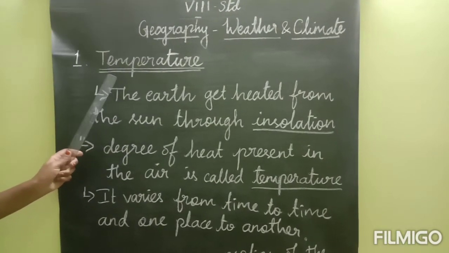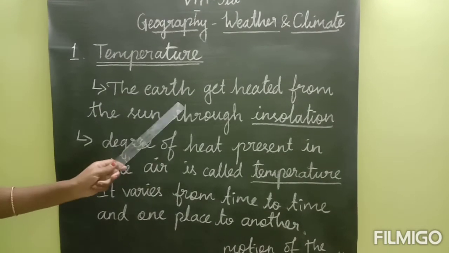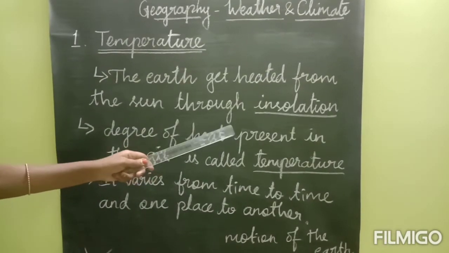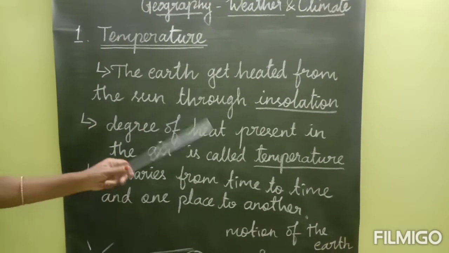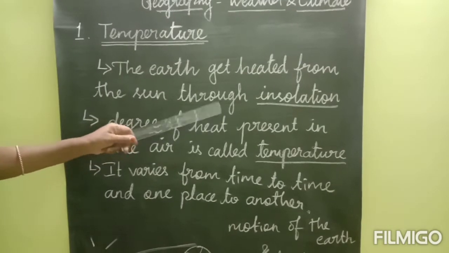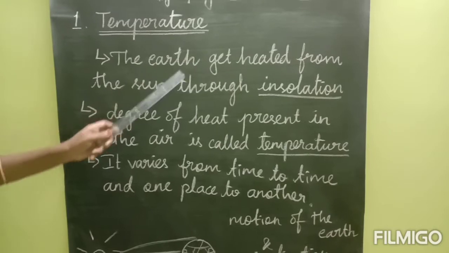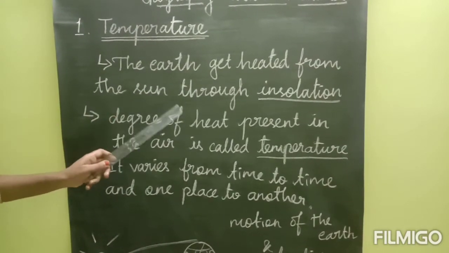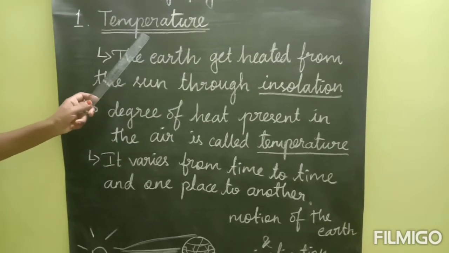So what is temperature? The earth gets heated from the sun through the process of insolation. Insolation is the process of getting heat from the sun. In a short answer they may ask, what is insolation? Insolation means the process of getting heat from the sun. So the earth gets heated from the sun through insolation, and that is called temperature.